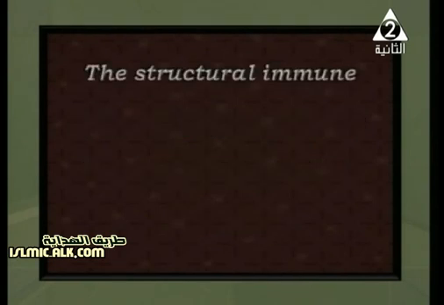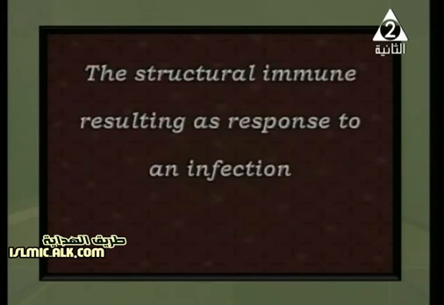Remember that. The induced structural immunity results as what? As a response to an infection. What does infection mean? For example, we have a plant and an insect wants to cut or take a part of the plant. This is called infection. Or when a virus wants to attack the plant, this is infection. Even yourself, if you have something hard or sharp and cut a part of the plant, this is infection. Okay, what happens after that, when the part of the plant gets infected?